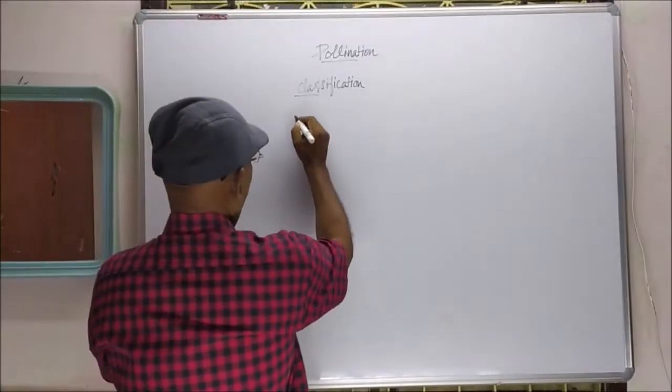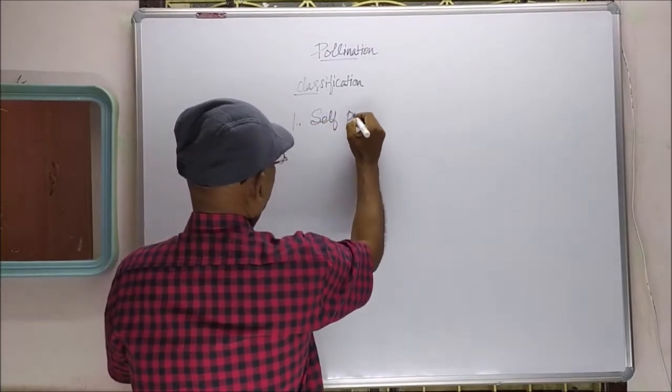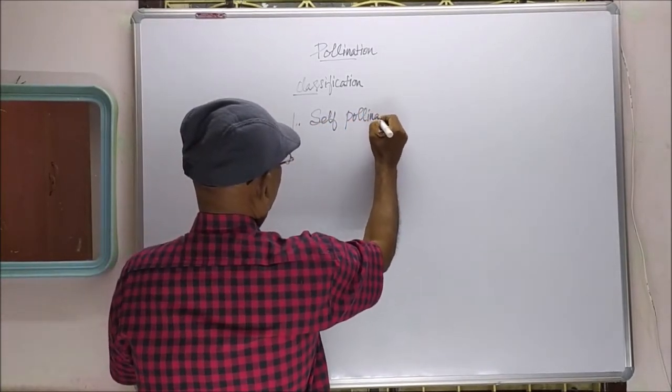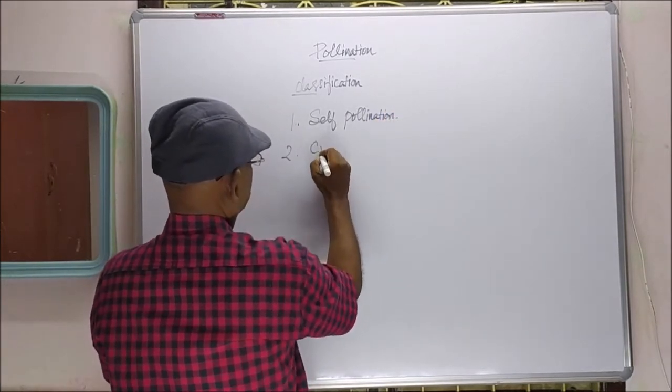One is self-pollination. Second one is cross-pollination.